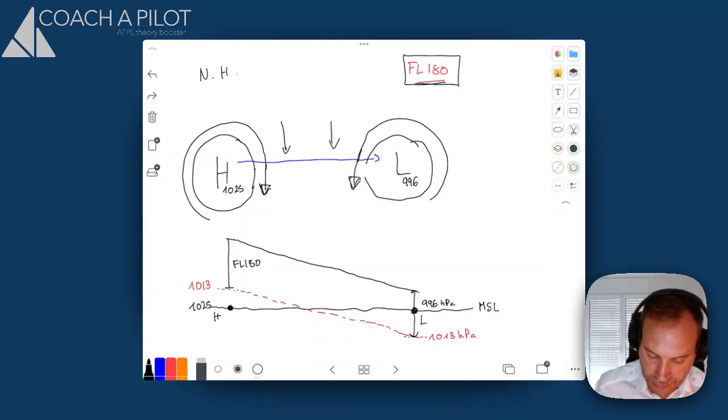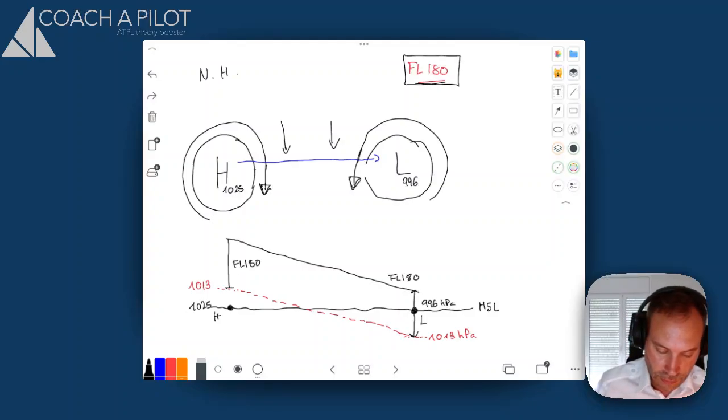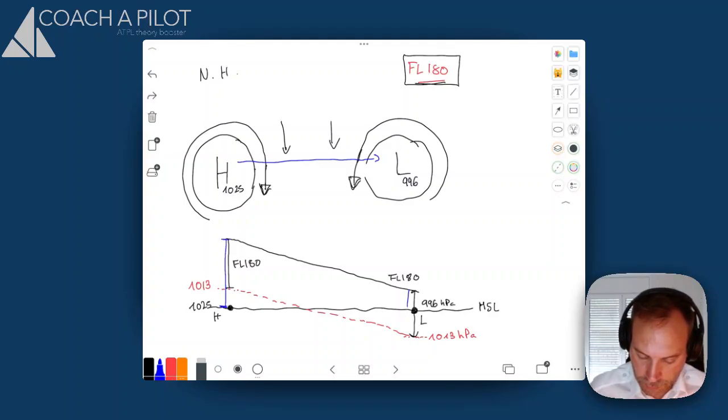So we are still at flight level 180, but now the 1013 is below mean sea level. So this is why we can explain that, obviously, the true altitude between the starting point and the arrival has decreased. Nothing more complicated than that.